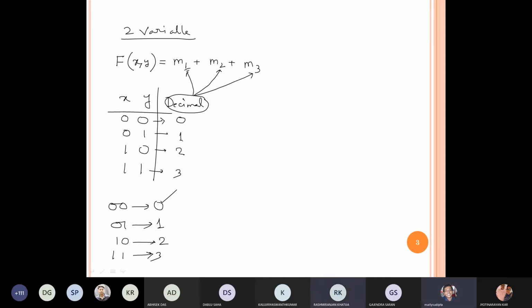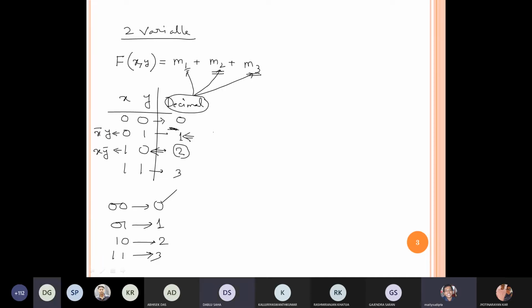So M1 means we are considering this row. Here, what is the value of x? It is x bar and y. Then M2 is this one, that means we have to consider this row. What is the value of x and y? It is x, y bar. Is it clear? Yes, sir.